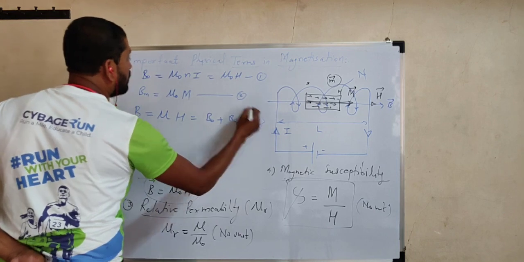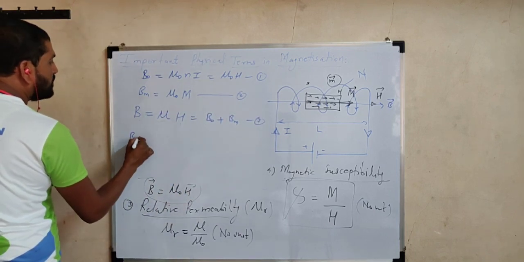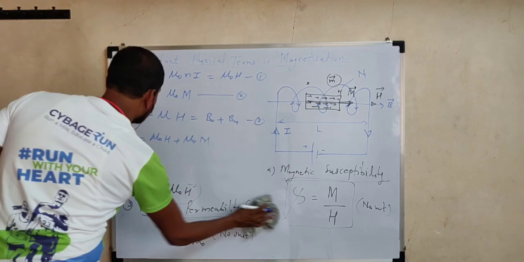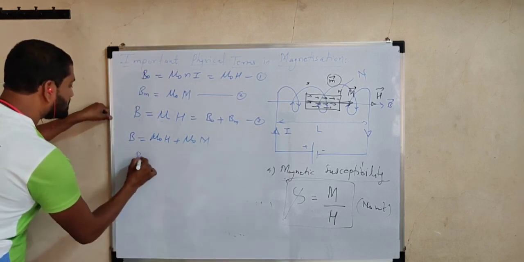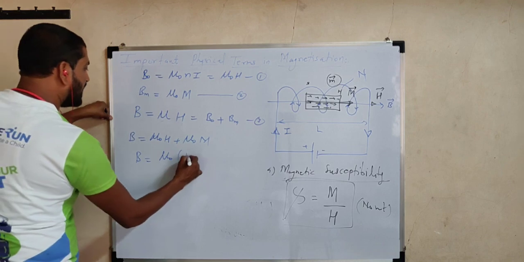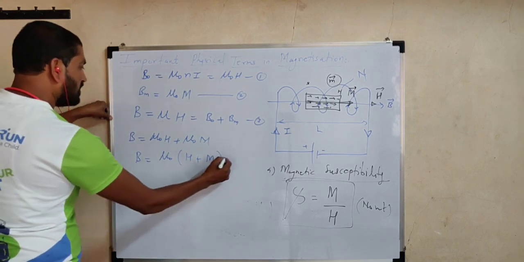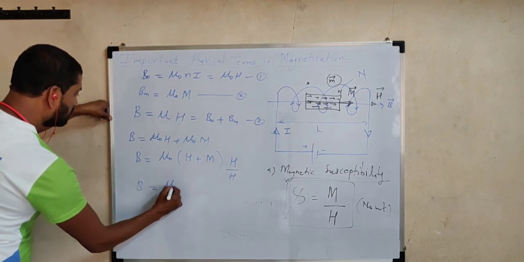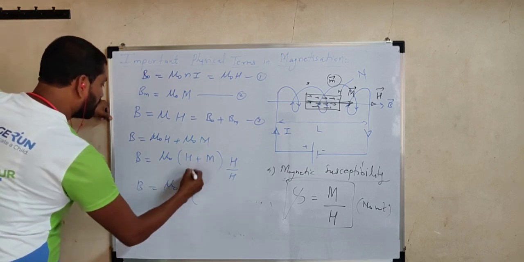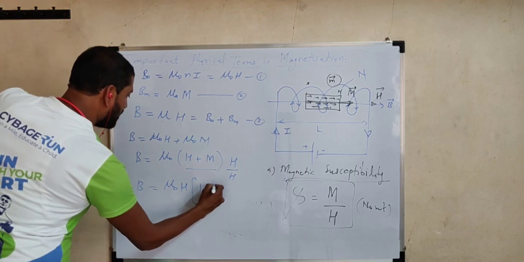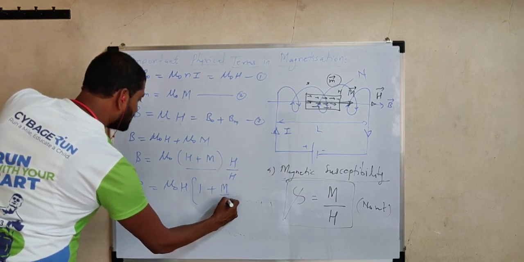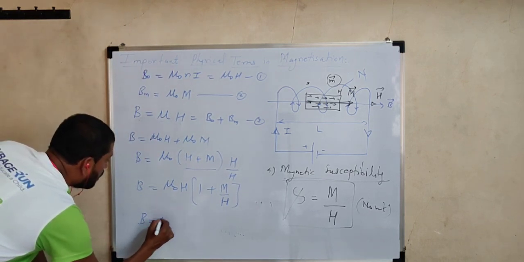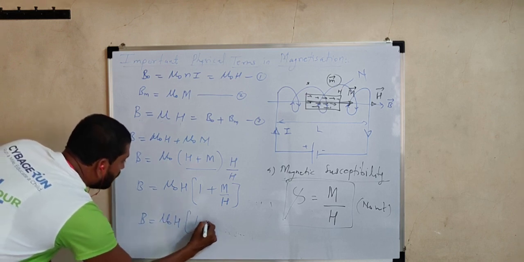Now from equations 1 and 2, if we replace B0 and Bm, we can write B is equal to mu 0 H plus mu 0 M. Taking mu 0 common, B is equal to mu 0 in brackets H plus M. Now if we multiply and divide by H, B is equal to mu 0 H in brackets. Dividing both terms separately, H by H is 1 plus M by H. But we know the standard formula, M by H is susceptibility, and hence B is equal to mu 0 H in brackets 1 plus chi.